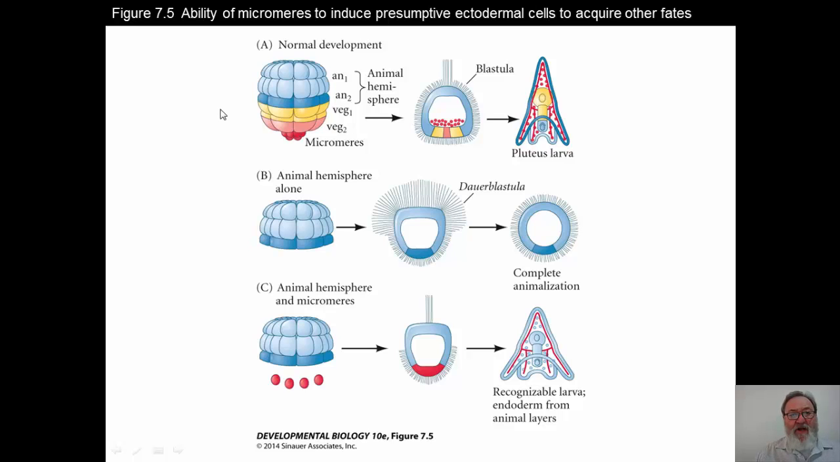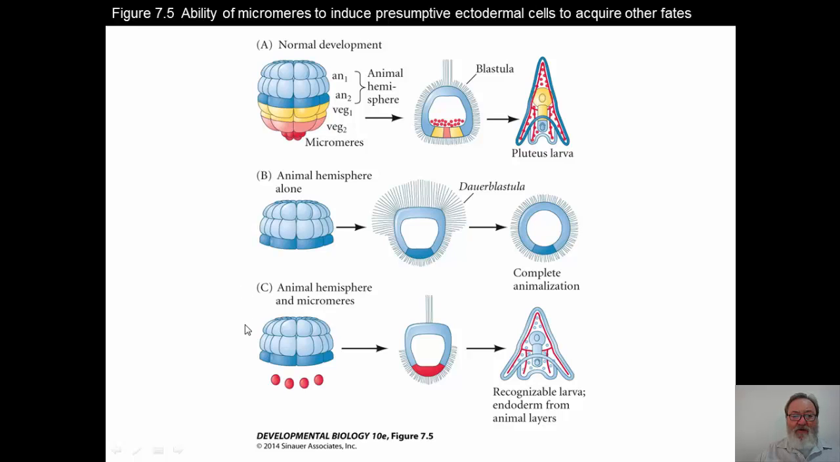If we look at the panel A group, we can see this is normal development in which you have the animal hemisphere and vegetal hemisphere and micromeres intact. They will form into a blastula and then a pluteus larva and then into the adult organism. If you take the animal hemisphere alone, however, it will simply form into what's called a dauer blastula. It just forms a layer of cells which are ciliated, and these layers of cells then will be totally animalized. However, they will not really form into a functional kind of animal of any kind.